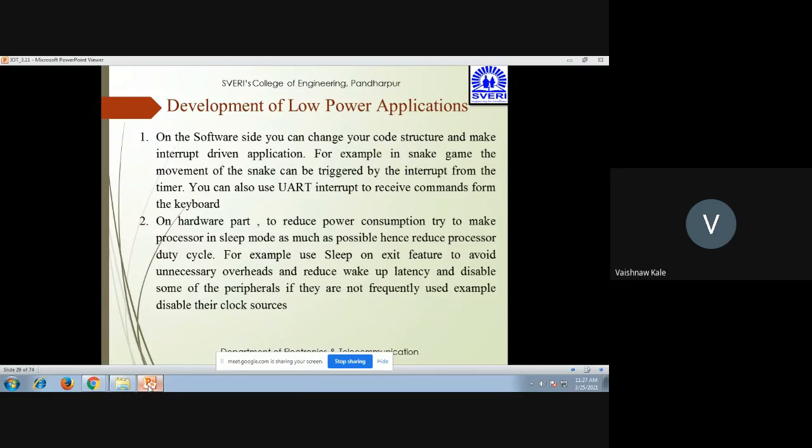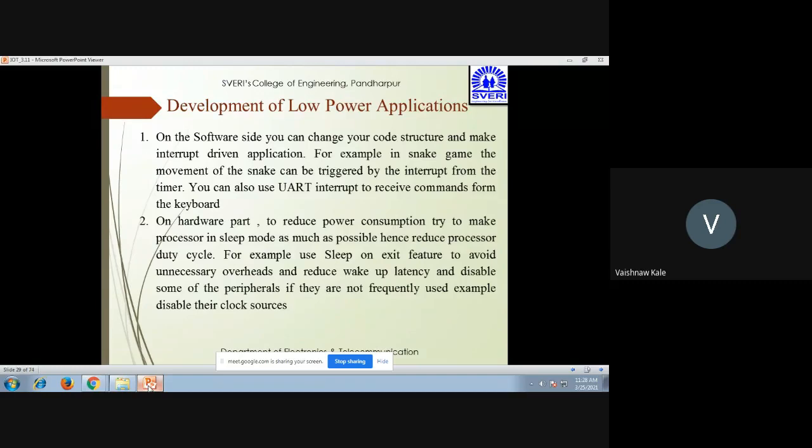Hence, that will reduce the processor's duty cycle. You can also use the sleep on exit feature to avoid unnecessary overheads and reduce wake up latency, and disable some of the peripherals if they are not frequently used, for example, by disabling their clock sources. In this way, you can make changes on the software side as well as on the hardware side.